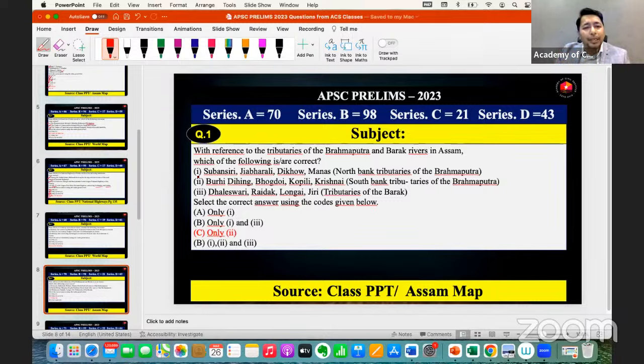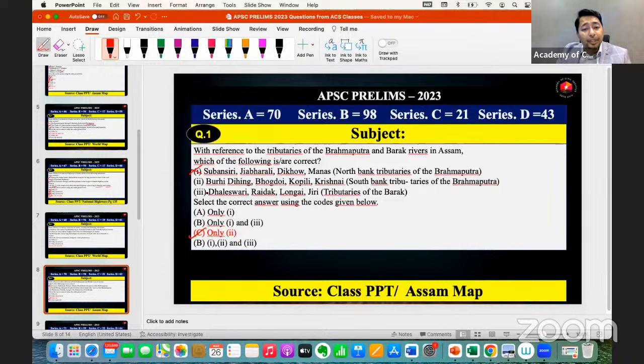Therefore, here we can delete statement 1. So the remaining option is only 2. Here the right answer will be Buridihing, Bhugdoi, Kopili, Krishnai, which are south bank tributaries of Brahmaputra. And Dhaleshwari, Raidak, Longai, Jiri are tributaries of Barak.